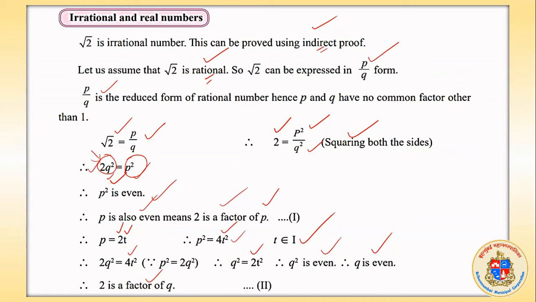मतलब दोनों ये प्रूव हो गया कि p and q are having factors. तो हमने क्या किया था स्टार्टिंग में, we took p upon q, that it must be in the simplest form. Simplest form में आ गया, मतलब prime factor form में आ गया. Then कैसे factor आ जाएंगे?